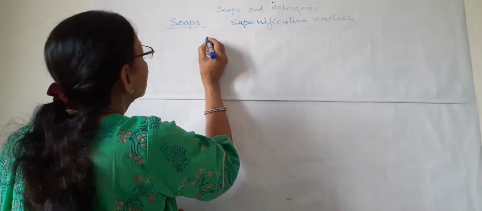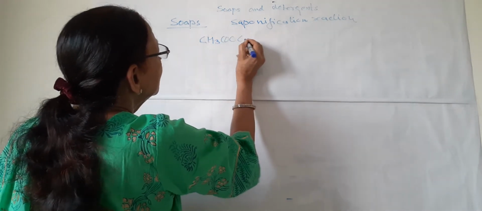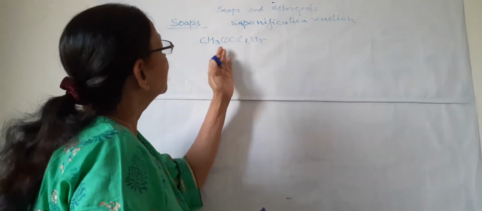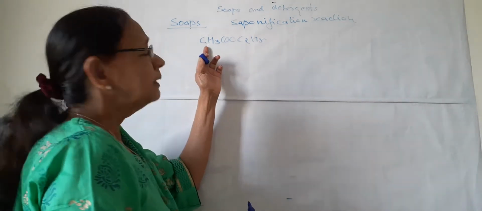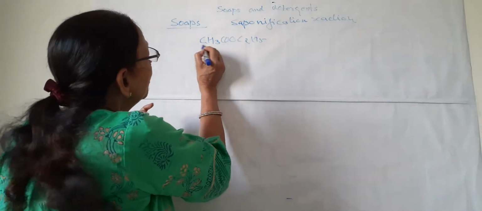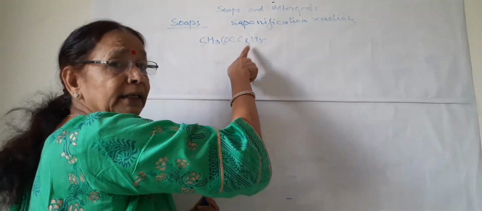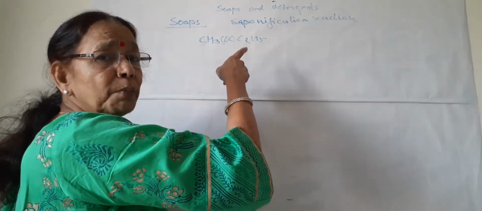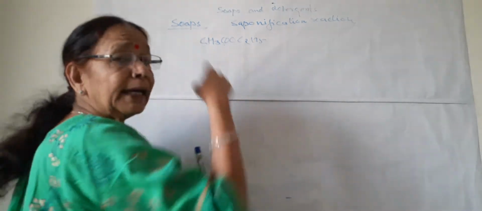In the saponification reaction, an ester is taken. This is an ester. What is the name of this ester? It has a COO group, CH3CO and C2H5. This end is from the alcohol, and this end is from the carboxylic acid. So it is ethyl, and here also two carbons are there. So it is ethyl ethanoate, or simply ethyl acetate. The common name is ethyl acetate and the IUPAC name is ethyl ethanoate.